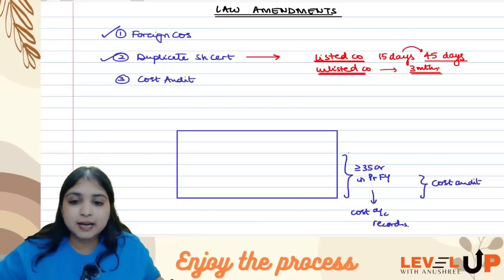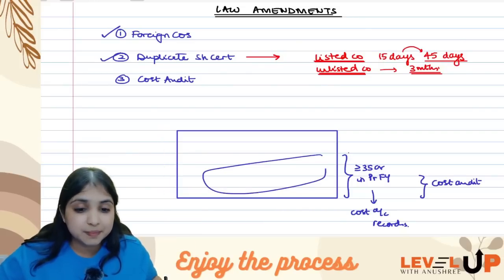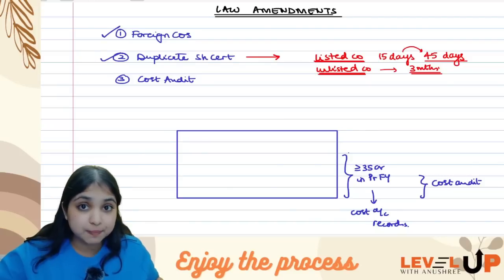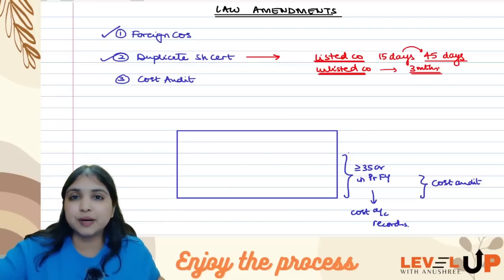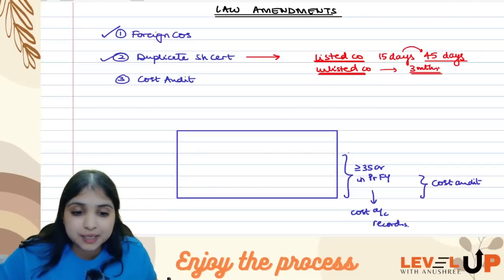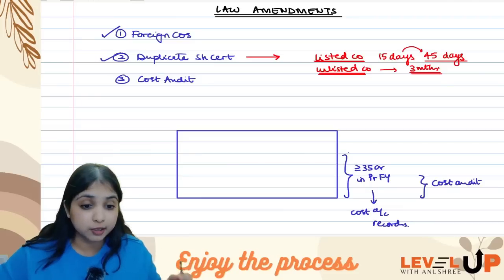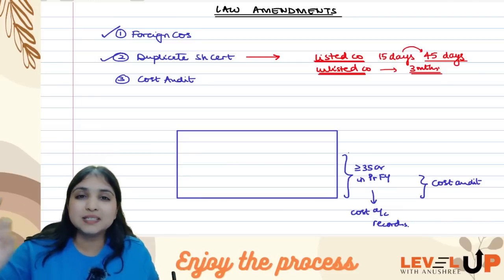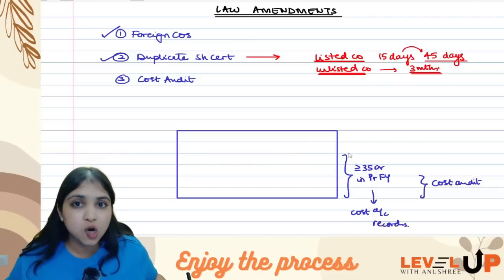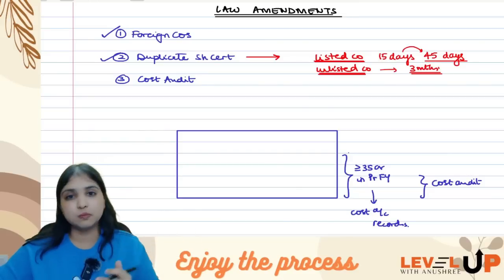So you just have to remember this much now: first of all, not all companies have to maintain cost accounting records, only some companies have to, and out of those companies, prescribed classes of companies have to get those cost records audited. So every company maintaining cost accounting records will not get them audited. Only prescribed classes of companies will get the cost audit done. Which companies will get cost audit done has been removed from your syllabus.